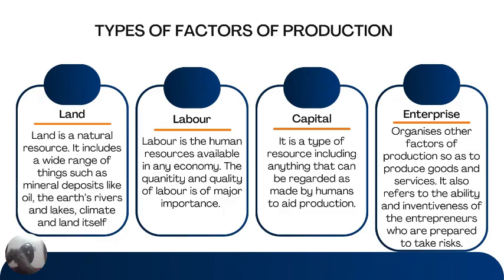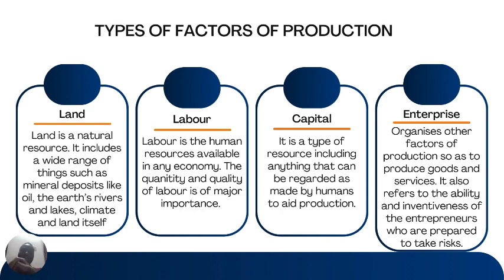The quality looks at the skills, the quantity looks at the number of people who are willing to work, which is very important because to maximize our productivity level in an economy, we need to ensure that people who are able to work are working, that they are economically active. So that's very important.